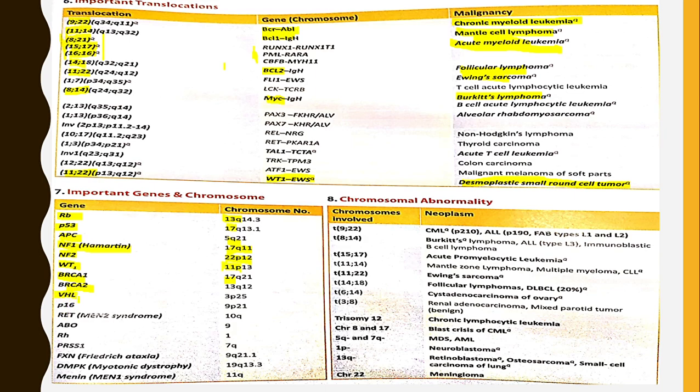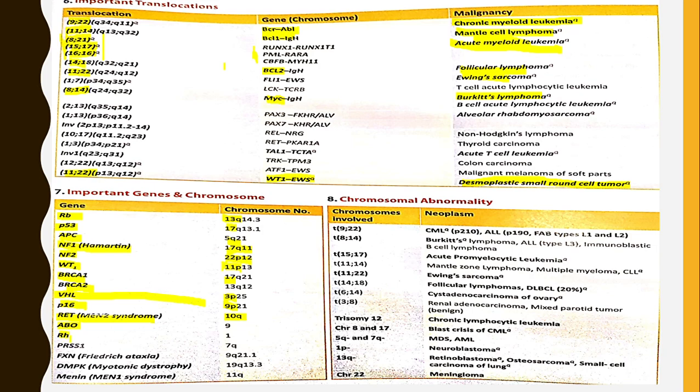VHL, that is von Hippel-Lindau syndrome, is associated with chromosome 3p. The P16 gene is associated with 9p. The RET gene is associated with MEN2 syndrome, associated with 10q. This is very important: ABO blood grouping is associated with chromosome 9.